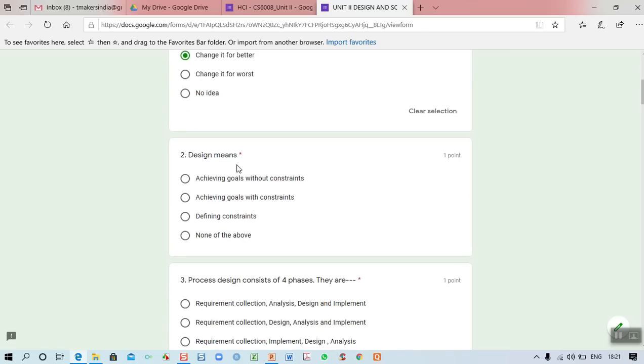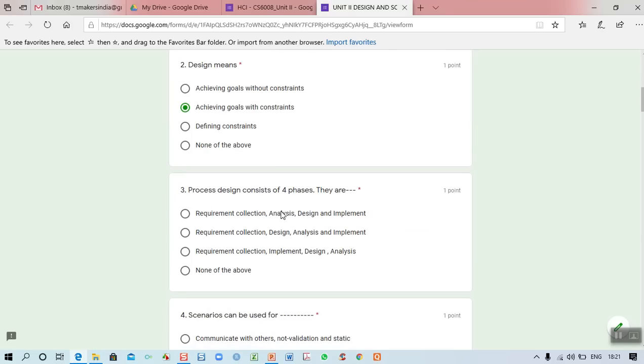Then, design means, what is the meaning of design? Achieving goals without constraint or achieving goals with constraints. I told already design is having two important purposes. One is called goals and another one is called constraint. So the second answer is correct.